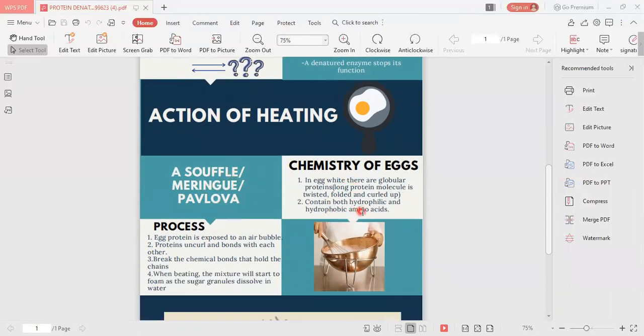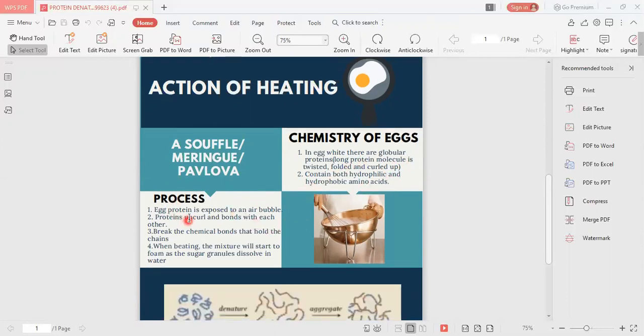So the chemistry of it, as we know, in egg white there are globular proteins. Long protein molecules are twisted, folded, and curled up. And egg white protein contains both hydrophilic and hydrophobic amino acids. So the process is when an egg protein is exposed to an air bubble, the protein is still exposed to the water. This causes the protein to anchor so that the water-loving parts are immersed in the water and the water-fearing part can stick into the air.